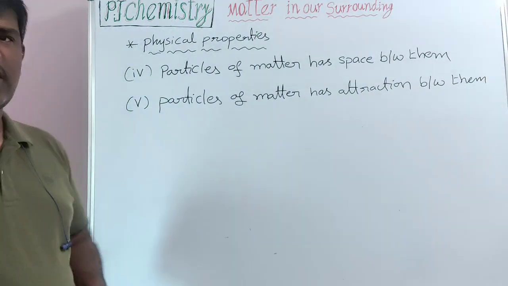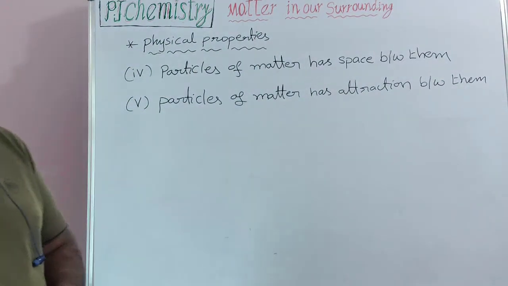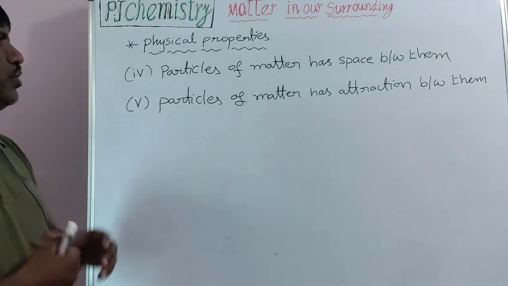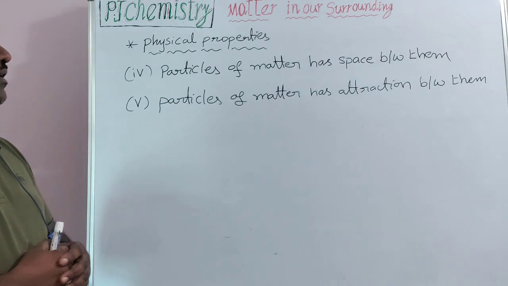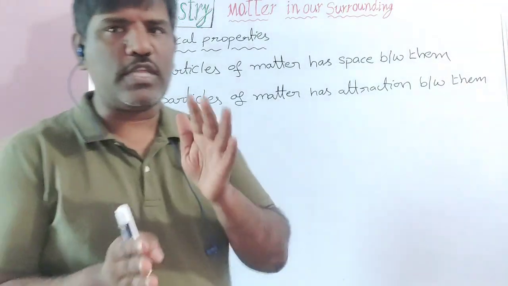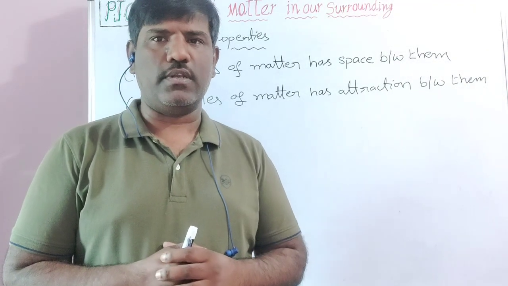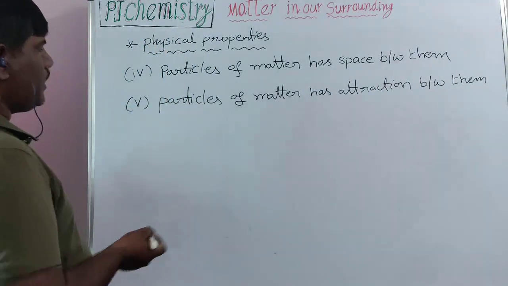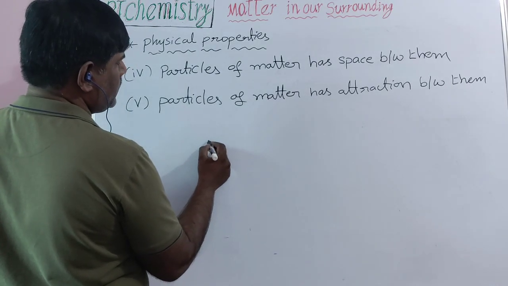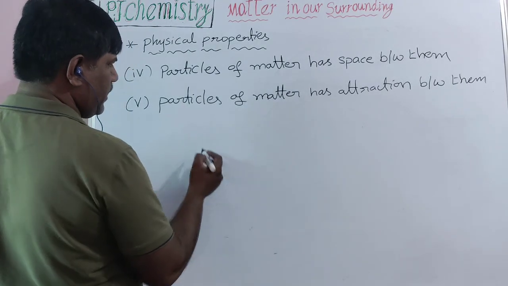Particles of matter have attraction between them. See, particles of matter have attraction between them and space between them. These both are inversely proportional. When the particles have more space, they have less attraction.